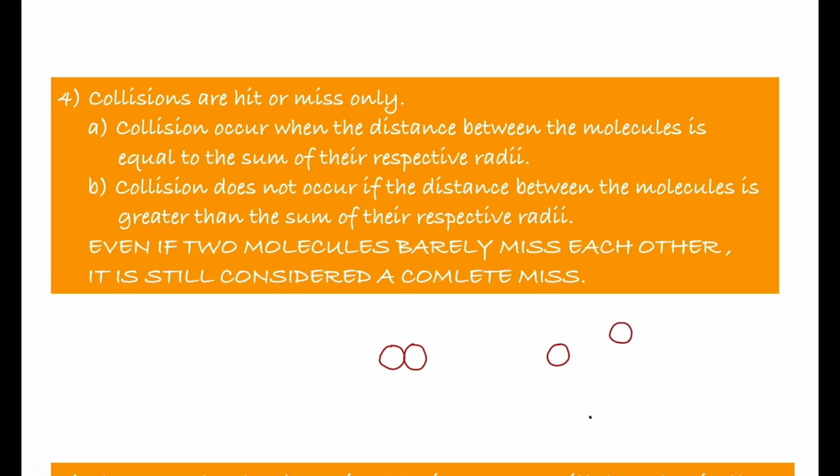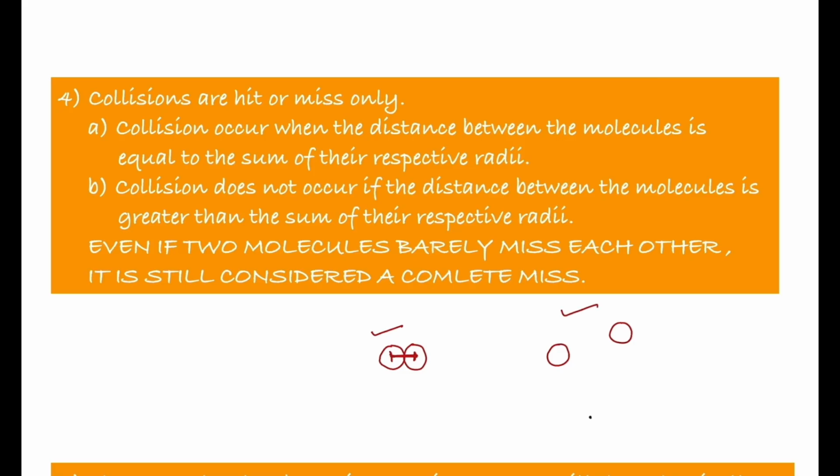If you observe the distance between the molecules, this is the distance between the centers of two molecules. Whenever the distance between the centers of the molecules is equal to the sum of the radii of the two molecules, then in that particular instance collision will take place. Molecular collision occurs.